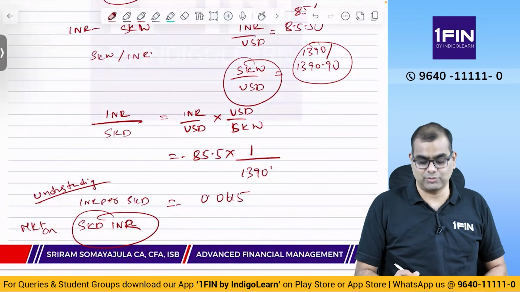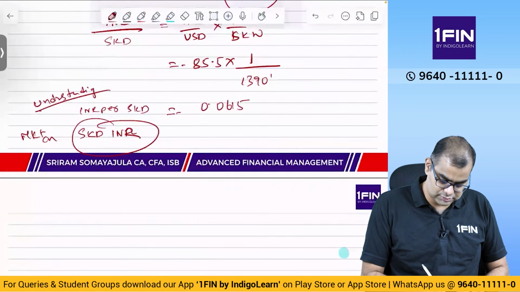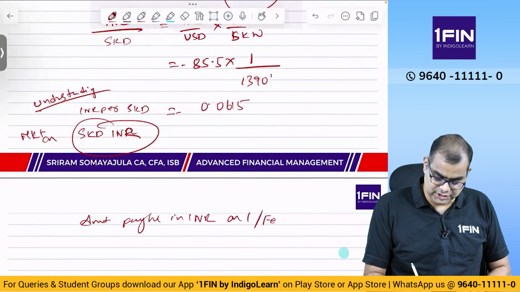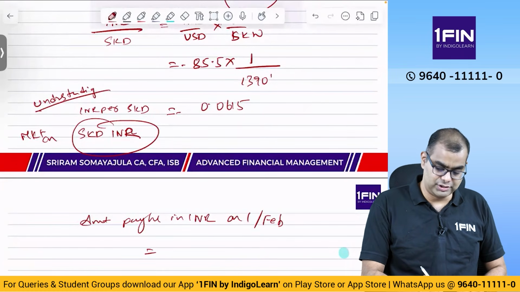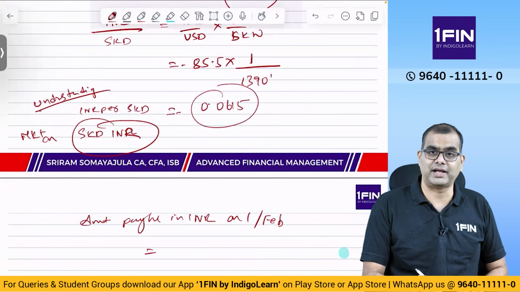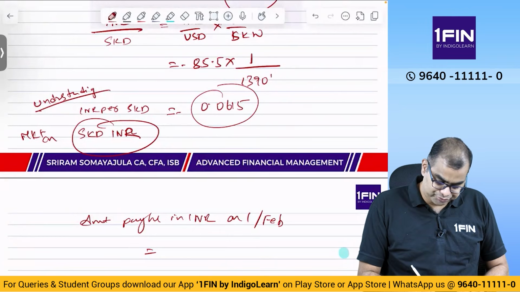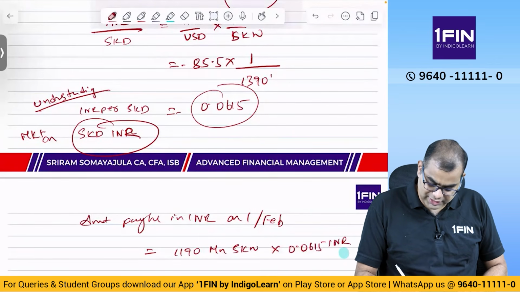Now with this, what are we supposed to do? Per SKW this much. So the amount payable in INR on 1 Feb is equal to: per SKW you require this many INR. For 1190 million SKW, how many INR do you require? Simply multiply: 1190 million SKW into 0.0615 INR per SKW.